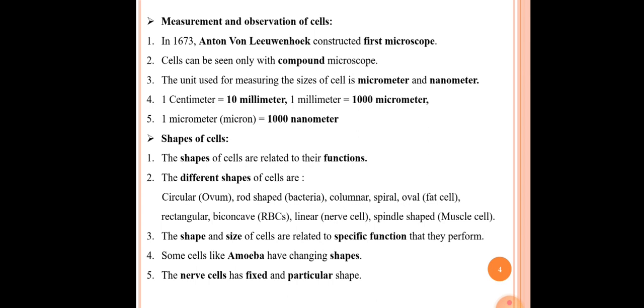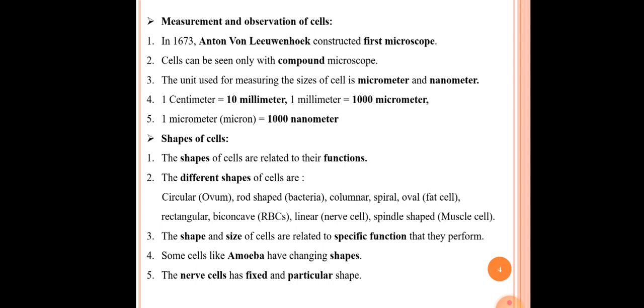The second point here is the different shapes of cells are circular, columnar, spiral, oval, rectangular, and so on. The circular shape of cell is found in ovum, rod shaped in bacteria, oval shape in fat cell, biconcave shape in RBCs of blood, linear shape in nerve cell, and spindle shape in muscle cells. These are the various shapes of cells. Actually, the shapes of cells depend on the functions that they carry.